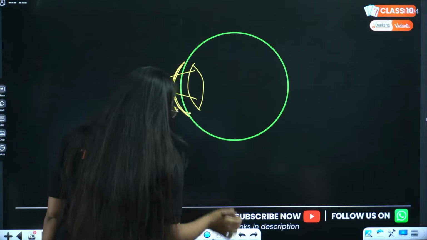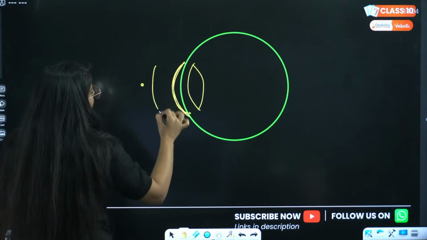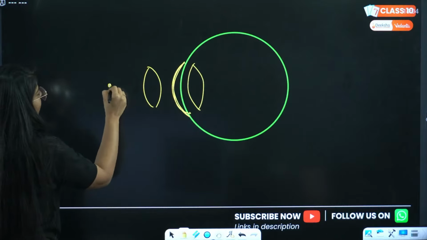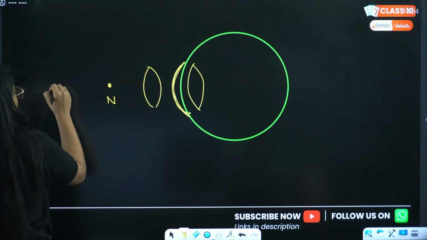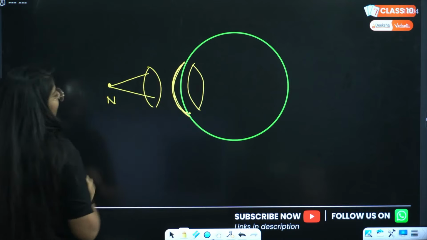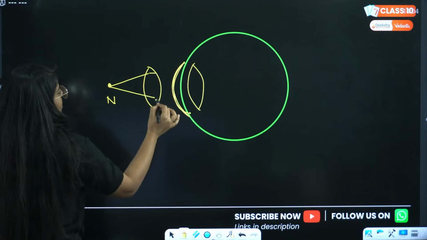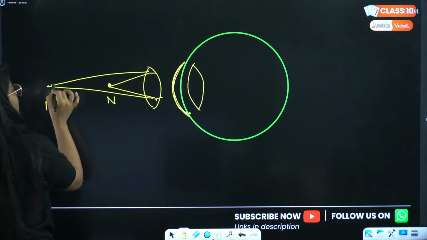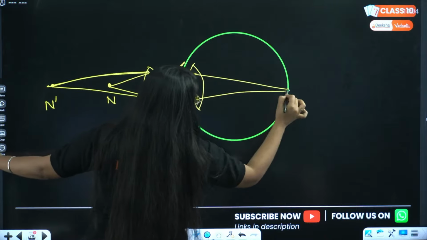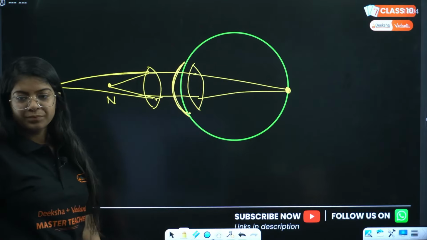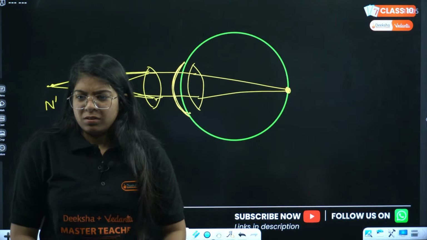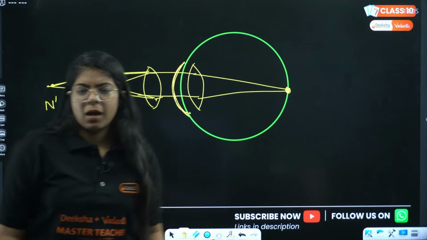How will you correct this defect? By using a convex lens. So by using a convex lens, now if this is the normal near point and this is the new near point, N dash, right? The rays will get converged a little bit, so they go back to this point. Now this is my near point. So from here the rays will go into my eye lens and the image will be formed on the retina. Done? Everyone? Hi Ranjana, how are you? Okay, everyone, done? Okay.